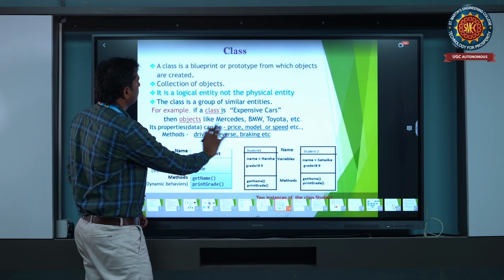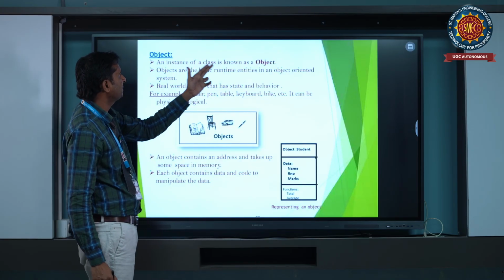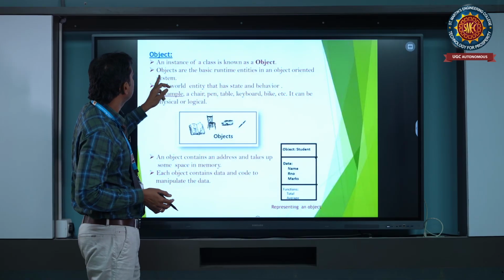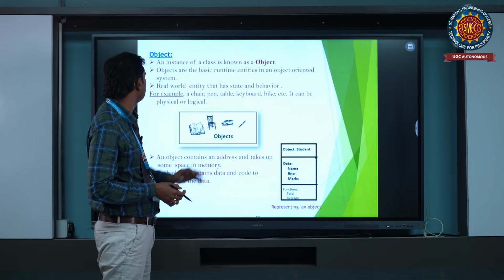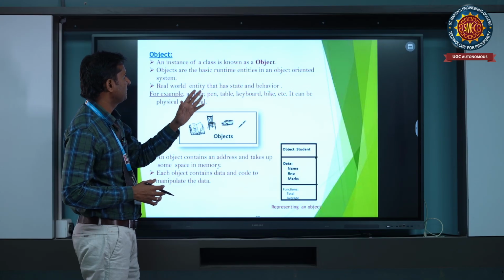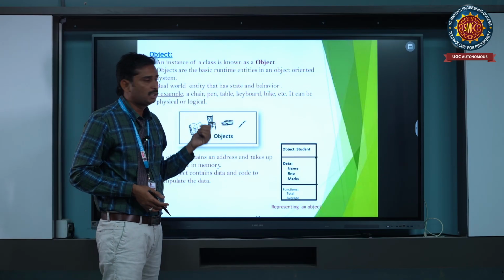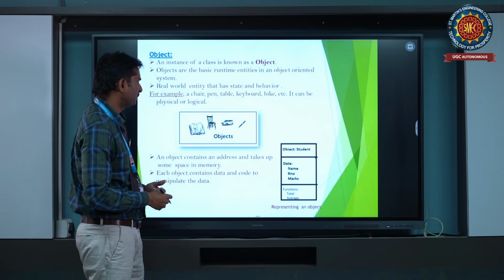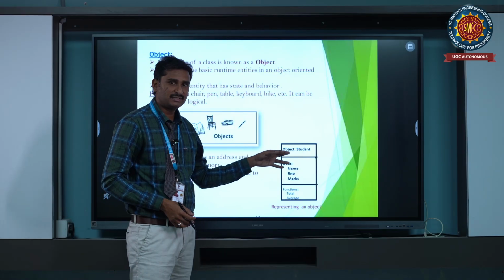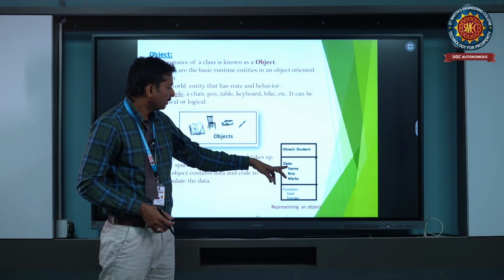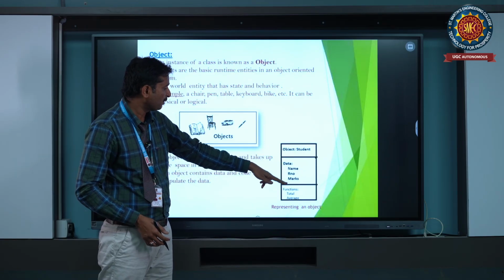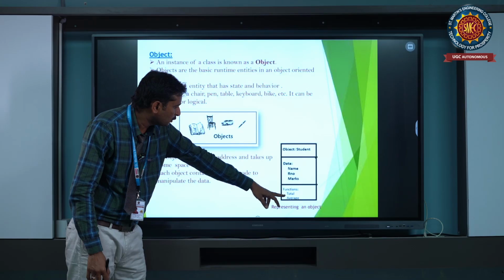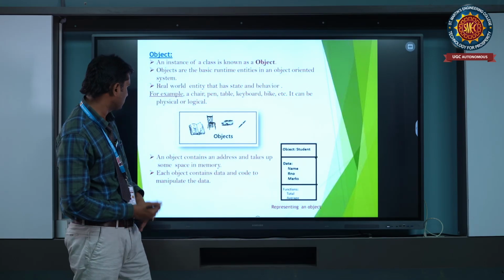Next we discuss the object. An instance of a class is known as an object. Using the object we can call the class. Objects are the basic runtime entities in an object oriented system, a real world entity that has state and behavior. Earlier I explained physical entities like book, chair, car, pen. For example, if the object is a student, then the object data is name, roll number, marks of the student. Functions are like methods, such as total and average. These are the various methods in the object.